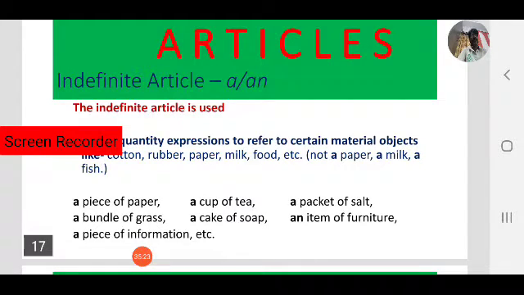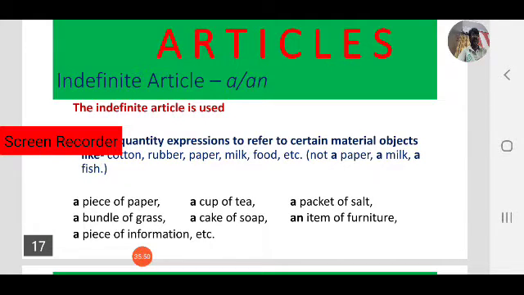An item of furniture. Here observe, a packet, an item, what is the difference? Why did you use a here and an in these two cases? A packet begins with a consonant sound, so we use a. An item begins with a vowel sound, so we use an item of furniture.